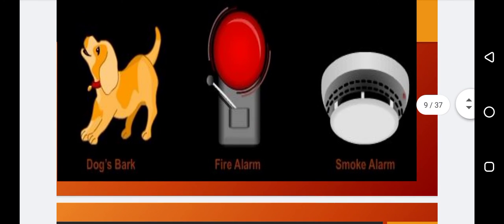You can see in that picture the dog's bark, fire alarm, smoke alarm. These are the sounds which are produced by these things.